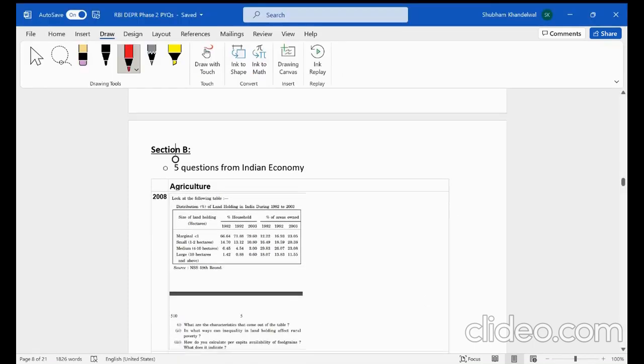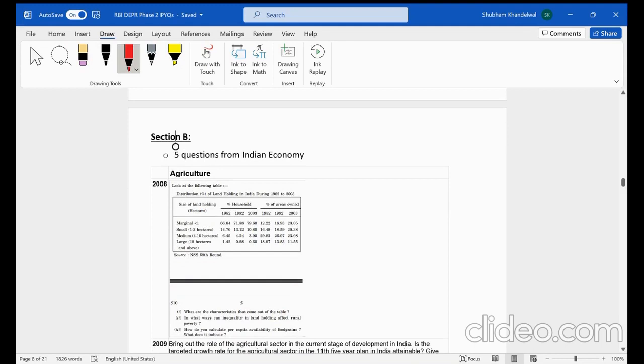Now, in Section B, as I have already informed, there will be 5 questions from Indian economy, and the questions can be anything from Indian economy. So they can ask questions from various sectors of Indian economy, such as agriculture, manufacturing, services, monetary policy, fiscal policy, poverty, and so on.